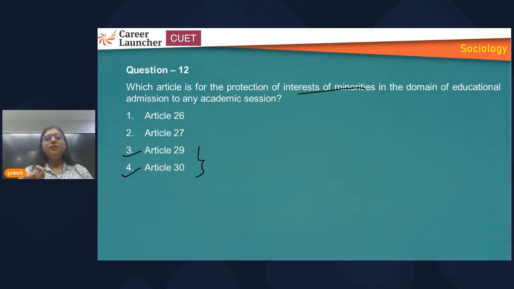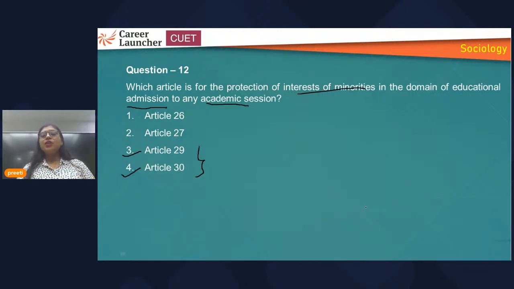So what is the question? Which article is for the protection of interest of minorities in the domain of educational admission? Here particularly they are talking about admission in the educational institutions to any academic session. As I've said, both Article 29 and 30 are talking about protection of interest of the minorities, but in different ways. Article 29 is protecting the interest of minorities in the way of taking admission.